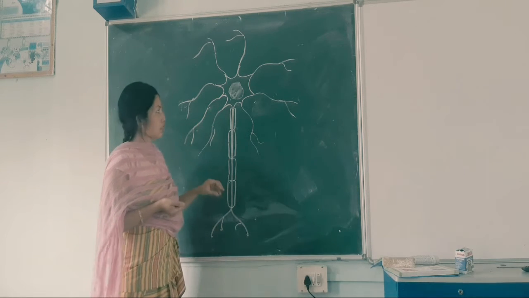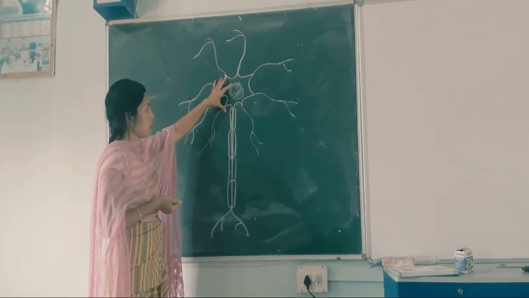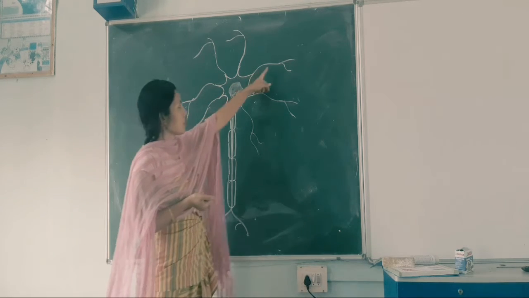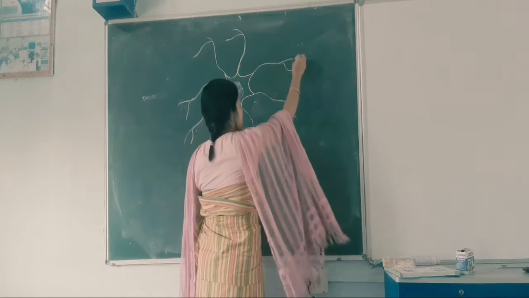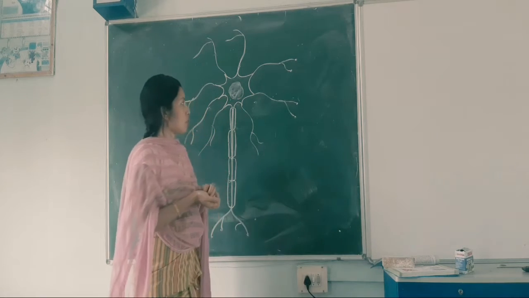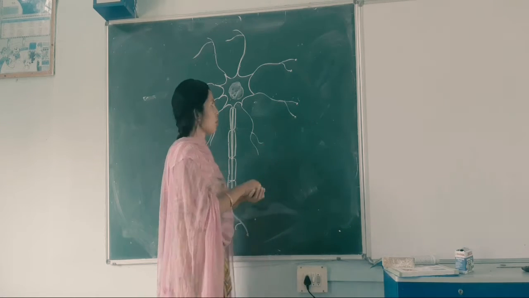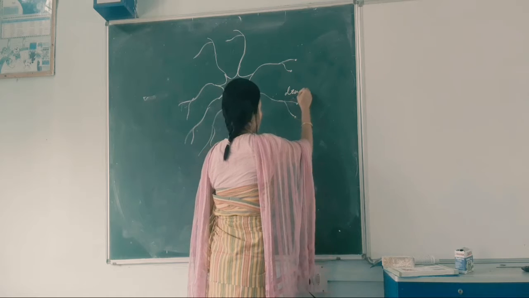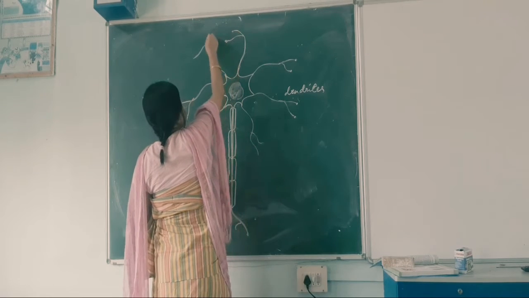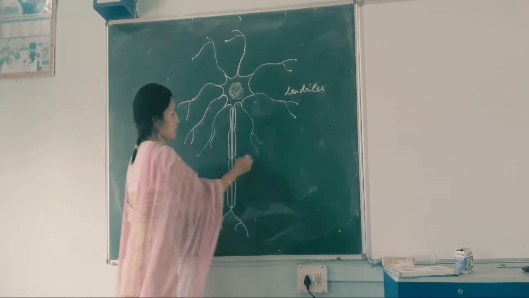So first let us understand its structure. It contains the cell body, the axon and the nerve ending. The cell body consists of the dendrites and has the dendritic tips. These dendritic tips are the site where the signal is received, and they are called dendrites or the dendritic tips. They help in receiving the